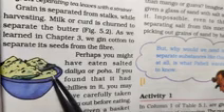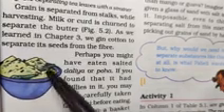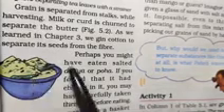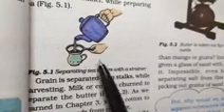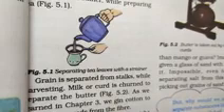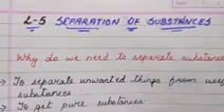And why do we need to separate substances? What is the need that we are separating these substances, green chilies from poha or tea leaves from the tea? We will see in this chapter.